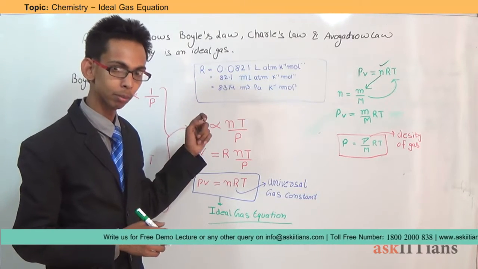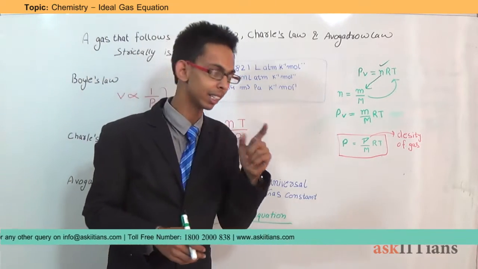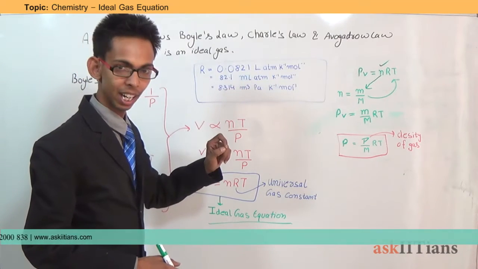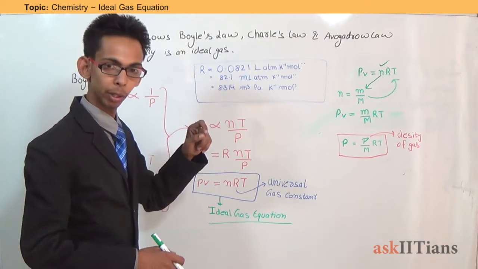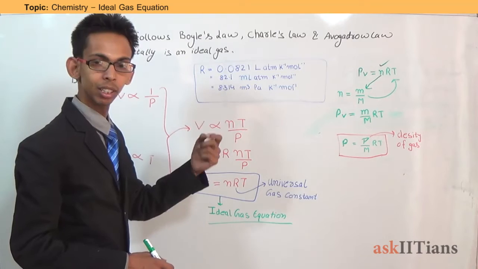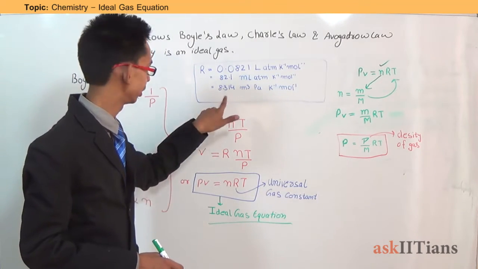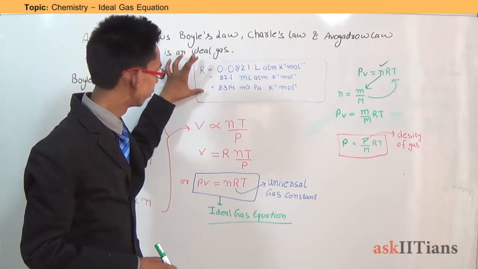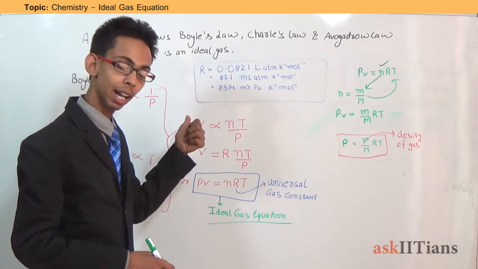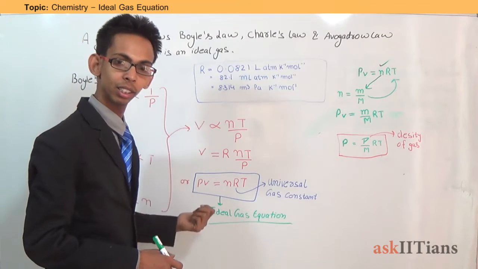If in the problem the pressure is given in atmosphere while the volume is given in liter, in that case we will use the first one. If the pressure is given in atmosphere and the volume is given in milliliter, then we will use the second one. And if the pressure is given in pascal while the volume is given in meter cube, then we will use the third one. So the units of R used must be the same as those of pressure and volume given in the problem.